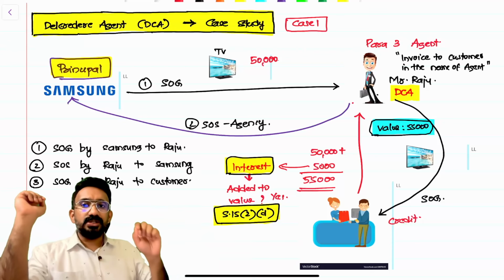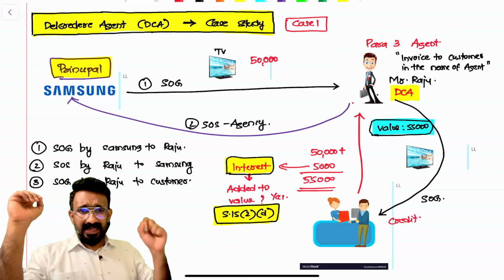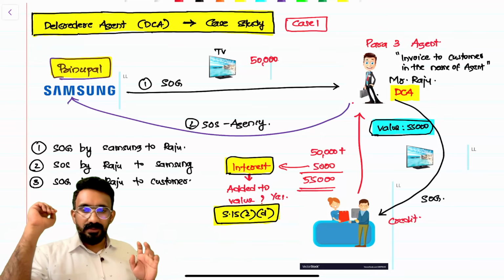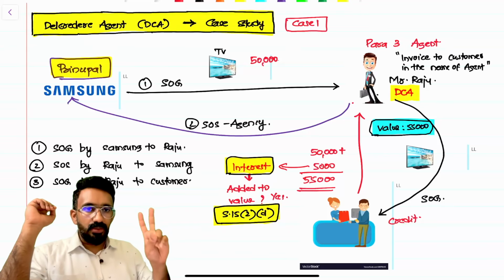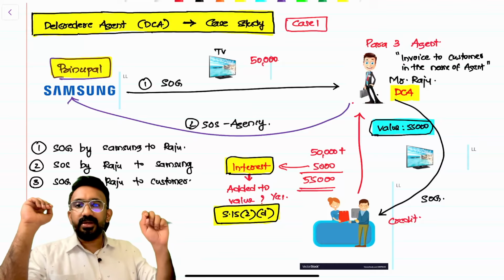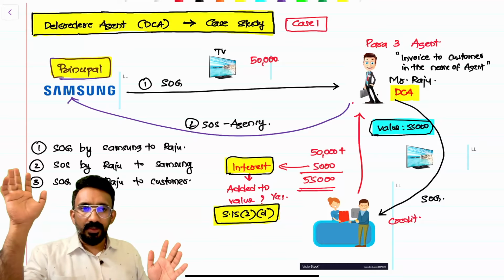Then Samsung is going to pay, say, 20% commission on the sale, which is 50,000 into 20%. 10,000 rupees is paid by Samsung to Raju as commission. So what transactions happen here? How many outward supplies does Raju have here? Two outward supplies. Number one, outward supply of goods to the customer; number two, outward supply of agency services to Samsung. I hope this is clear to all of you.